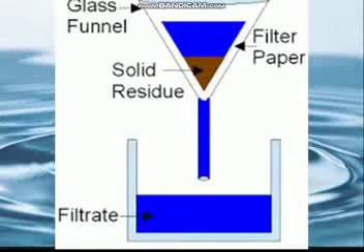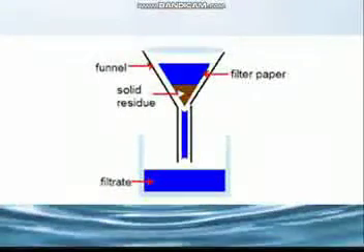In the laboratory, filtration is done using a filter paper placed in a funnel. A filter paper is a circular paper with millions of tiny holes in it, which are not visible to the naked eye. For filtration, the filter paper is folded into the shape of a cone, as shown in the diagram, and placed in the funnel.